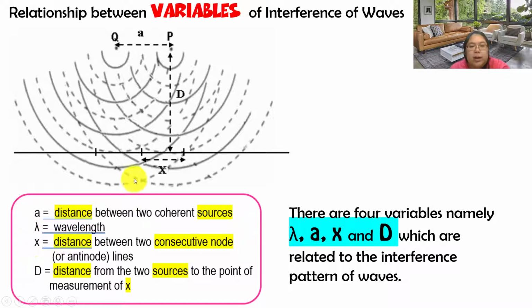X means the distance between two consecutive nodes, or you can say antinodes. D is the distance from the two sources to the point of measurement of the X. Normally, from A until D, the longest one is D, because the distance from the source to the screen must be further. So I introduced the four variables. Later we will create the formula for the relationship.